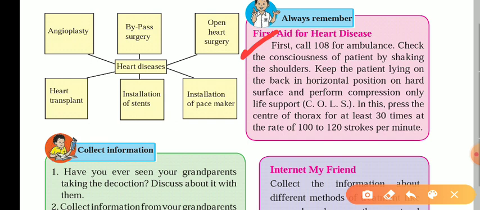In that, we have the COLS method, or compression only life support. In this, press the center of the thorax, means the center of the chest region, at least 30 times at a rate of 100 to 120 strokes per minute. Means at least 2 times within 1 second, not 1 minute, 1 second, we have to stroke the thorax of the person to give external pumps to the heart, and that brings the heart alive again.